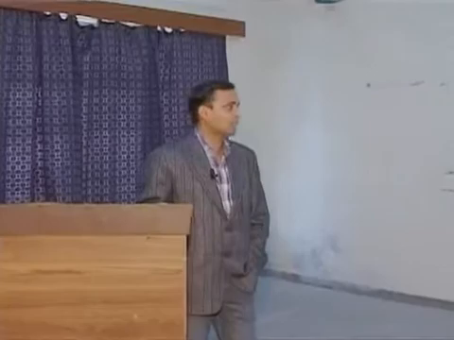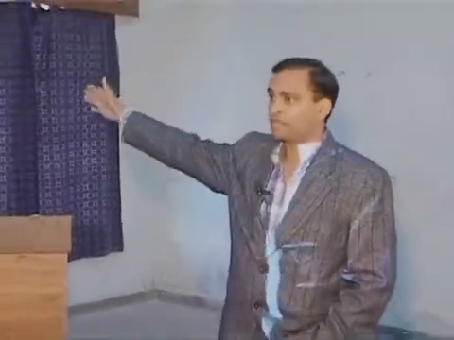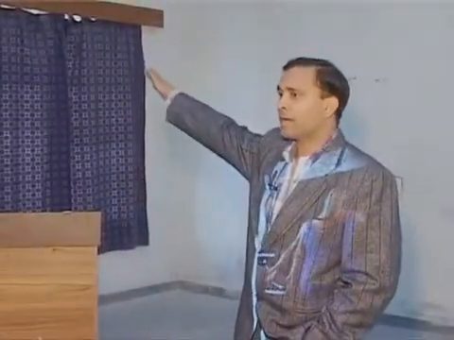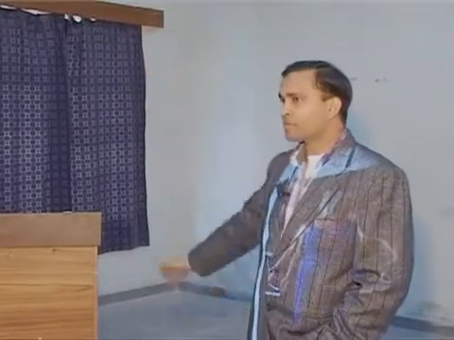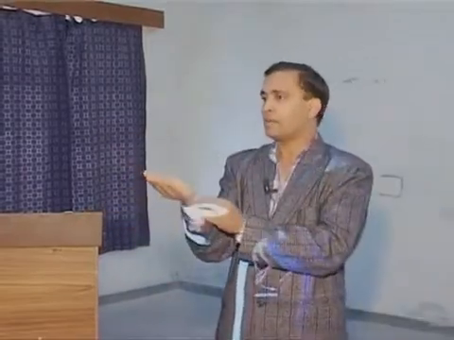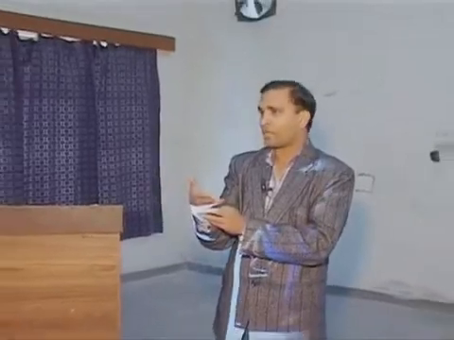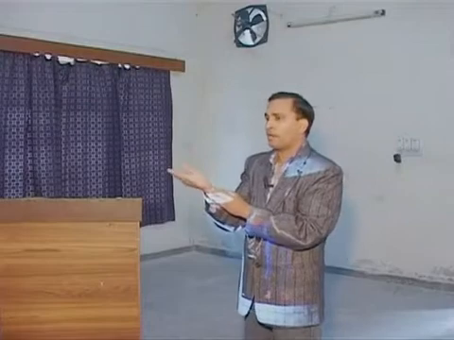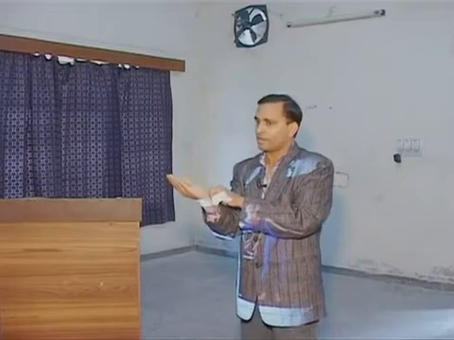Then abduction and adduction. What is abduction? Going away from the midline of the body. Adduction means coming towards the midline of the body. This is abduction, same as here. Clear? But in the wrist, we will not use abduction and adduction. We will say palmar flexion, because we are trying to flex this with this. Okay? Ulnar deviation and radial deviation.